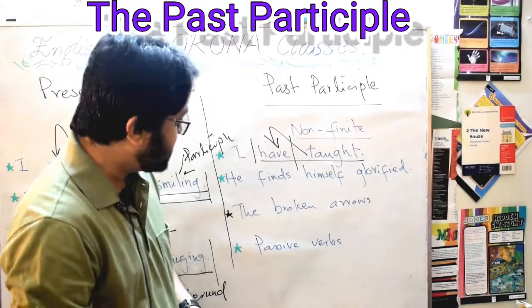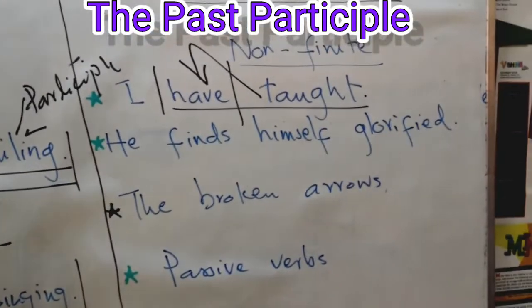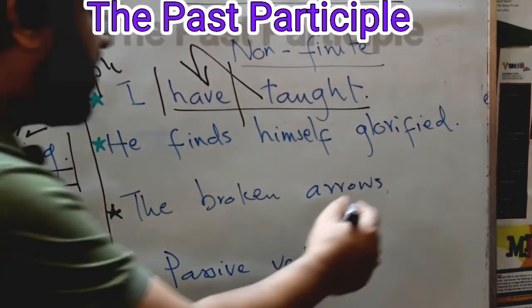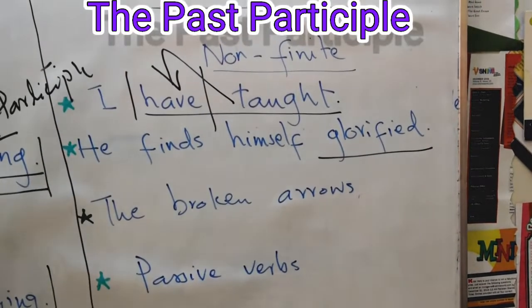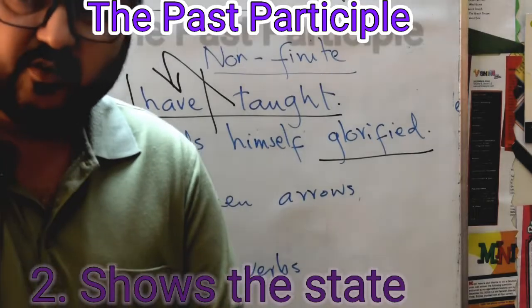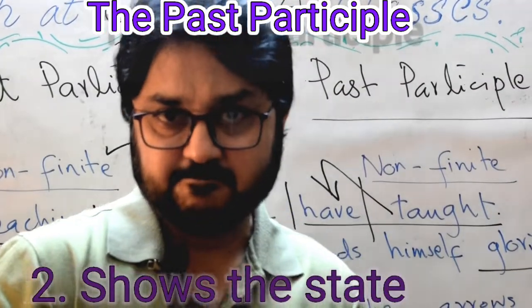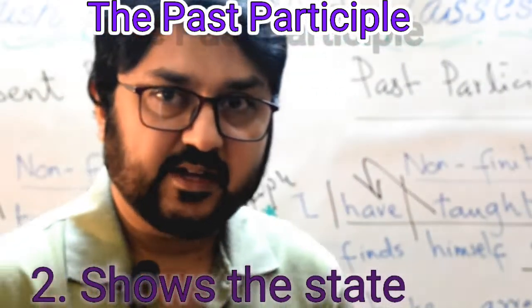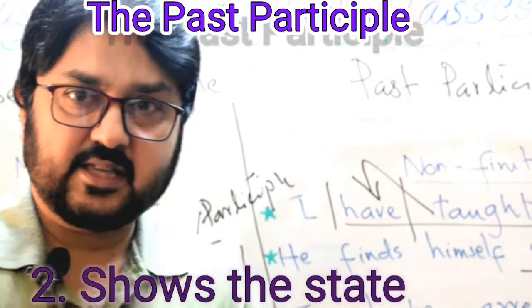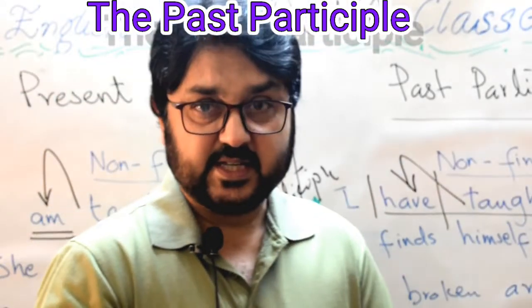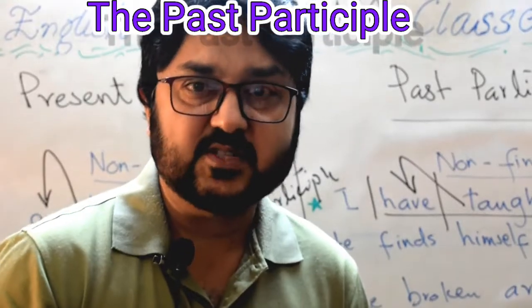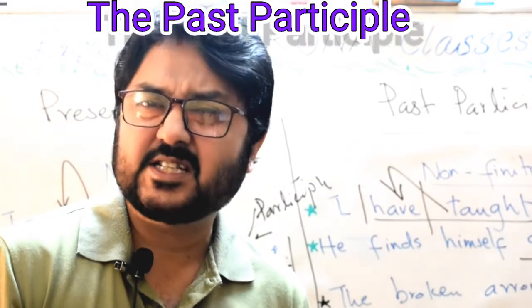Okay, now the next use. Look at this sentence. He finds himself glorified. He finds himself in which state? Glorified. It means that the past participle can be used to define some state as well, the state or condition of some person.